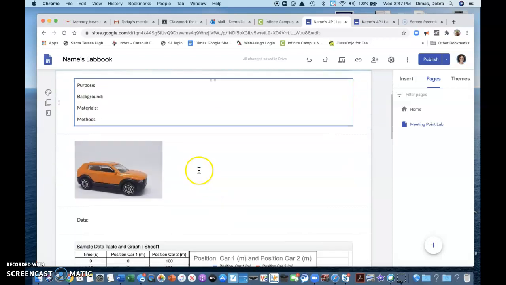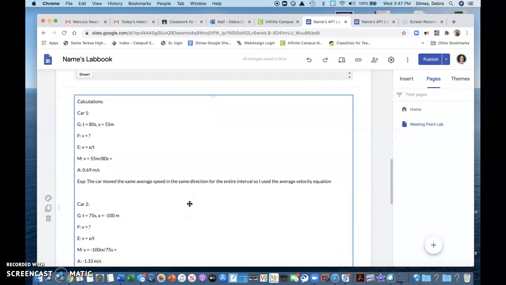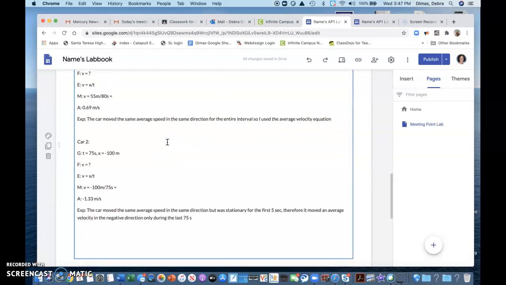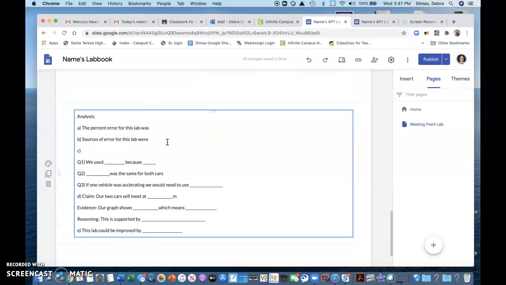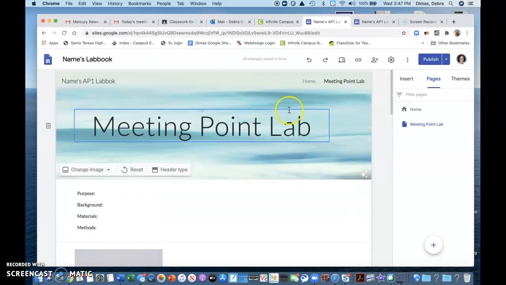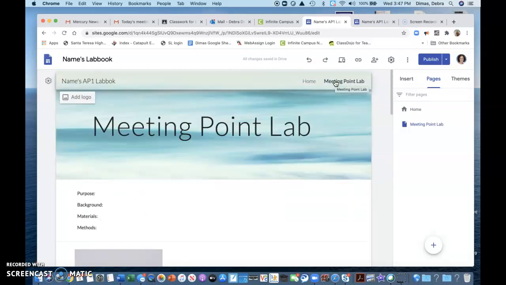So this was a text box. There's a picture. Here's my data. Here's my math problems. Notice I typed them. You do not have to type them. You may handwrite them as long as I can read them and upload that picture. Here's my analysis with a sample of what it kind of should look like. Look at how I have it labeled A, B, C, D, E. We will go over that in detail later, but for now I just wanted you to have a general look at what the lab book looks like. So each lab will be a separate page. All right, got the idea?